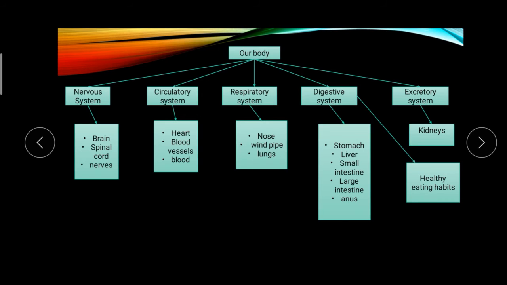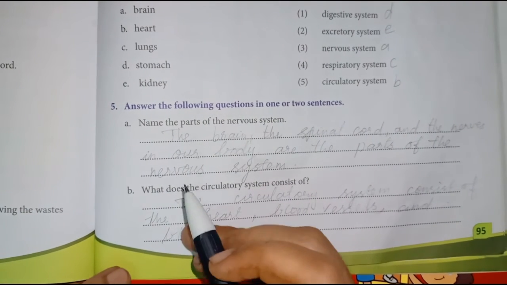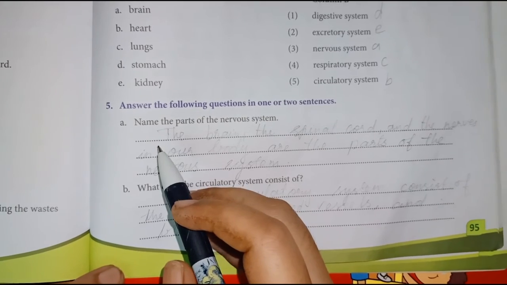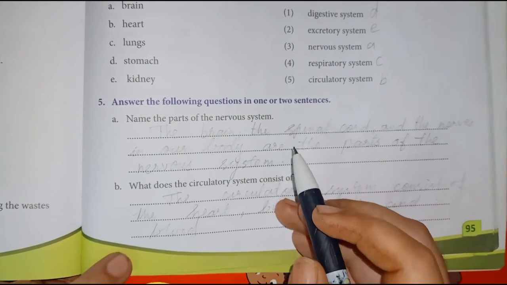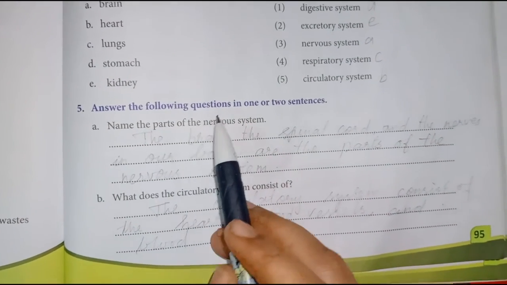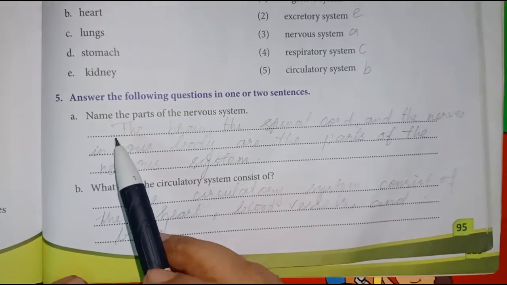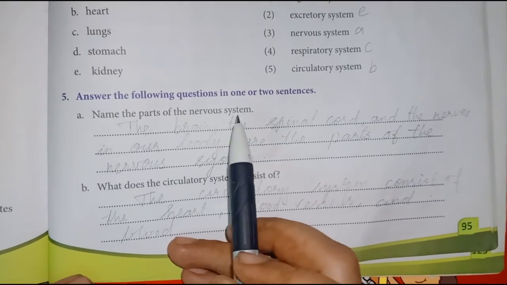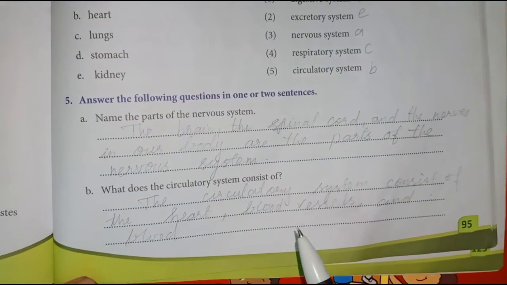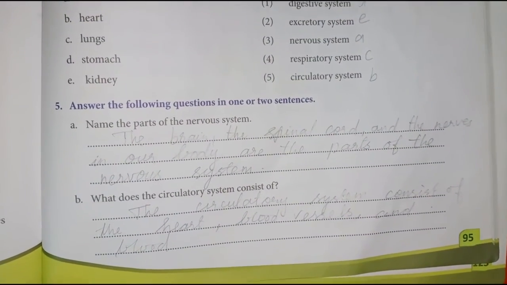So my dear children, let's begin to learn the question answers. First, answer the following questions in 1 or 2 sentences. What's the first question? Name the parts of the nervous system. Say, what are the parts of the nervous system?